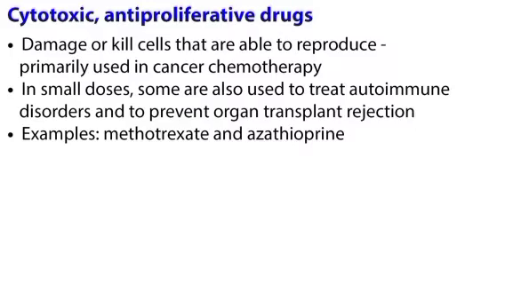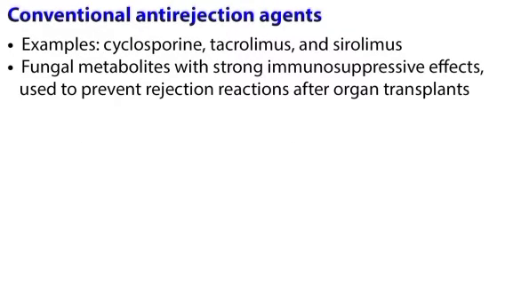Next is tacrolimus. Tacrolimus is an immunosuppressant macrolide antibiotic produced by Streptomyces tsukubaensis.